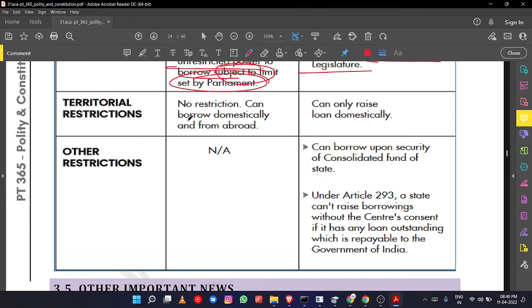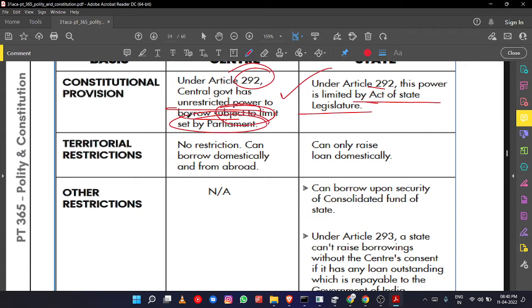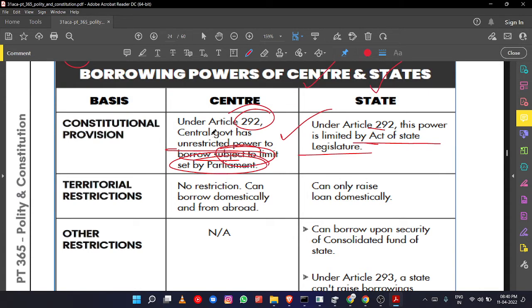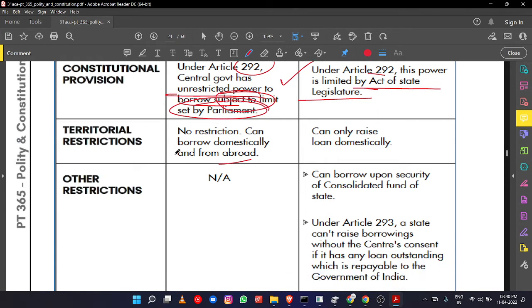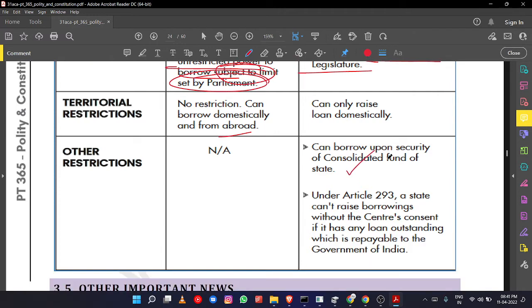There is also a territorial restriction. The central government can borrow from foreign countries or foreign institutions. State governments can borrow only from domestic sources, only within India. Any other restrictions? No other restrictions for the central government, but the state government can borrow only upon the security of the Consolidated Fund of the state.